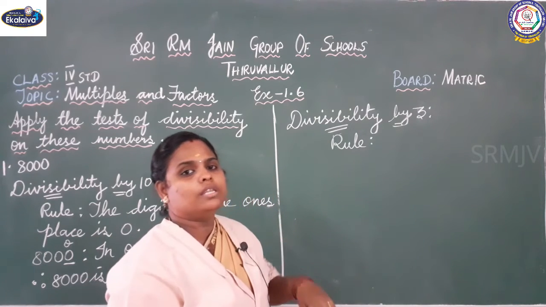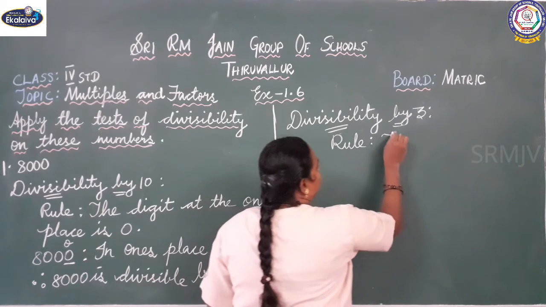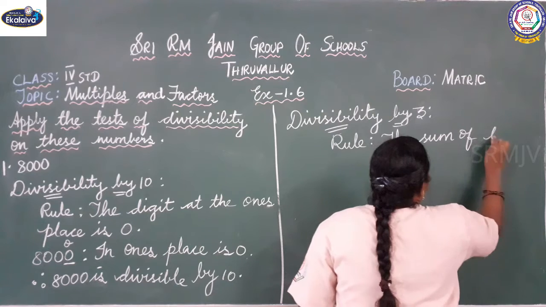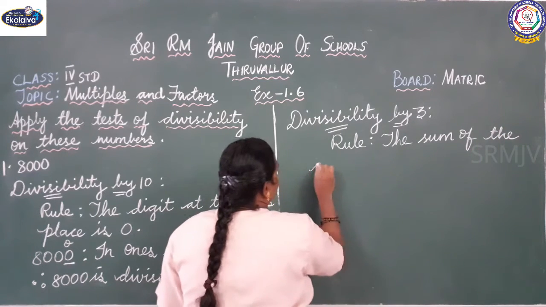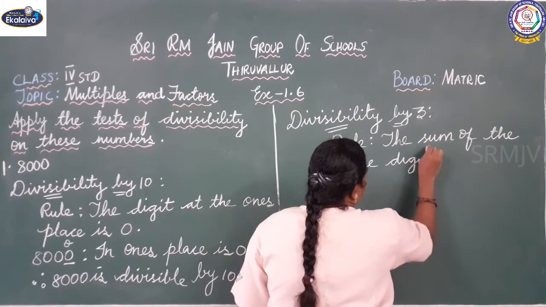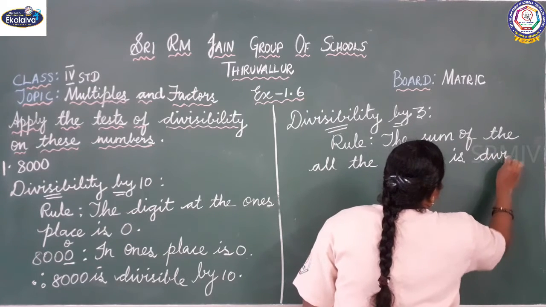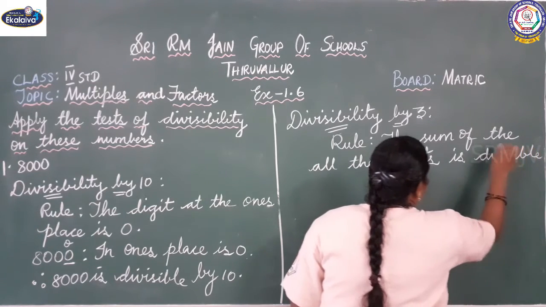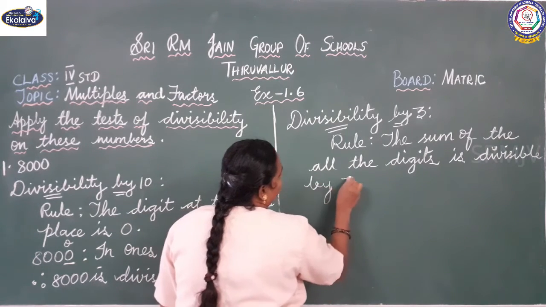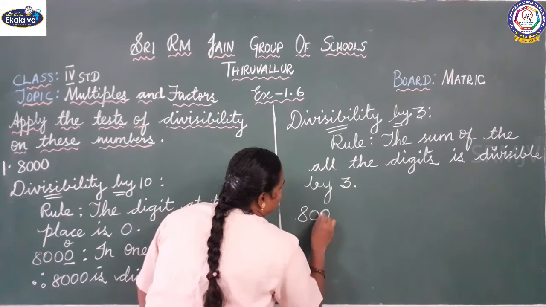The sum of all the digits of the number is divisible by 3. Then we can say it is divisible by 3.